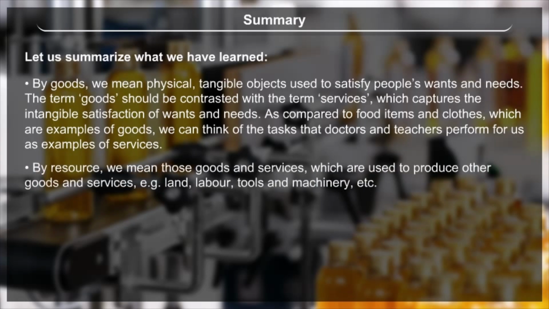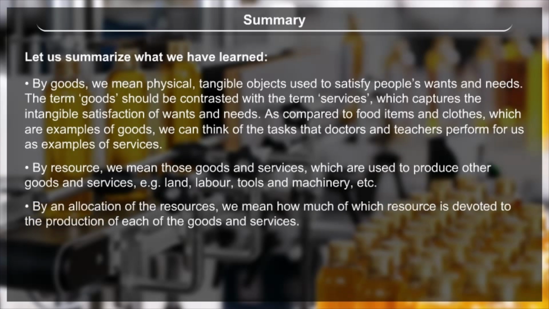By resource, we mean those goods and services which are used to produce other goods and services. Examples: land, labor, tools and machinery, etc. By an allocation of the resources, we mean how much of which resource is devoted to the production of each of the goods and services.